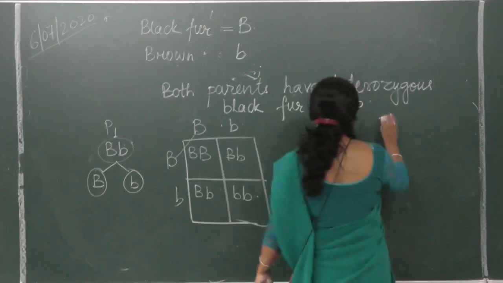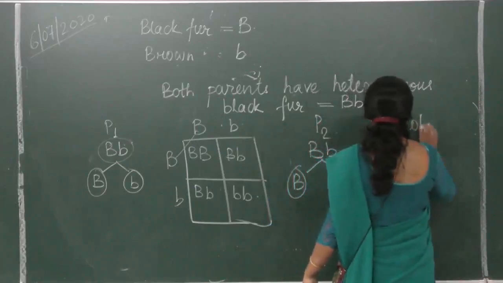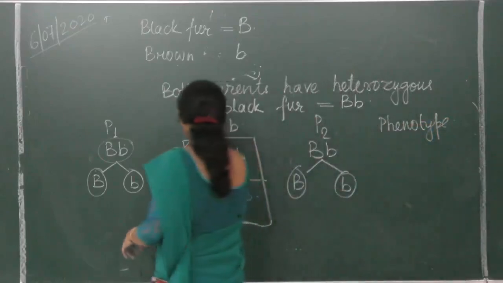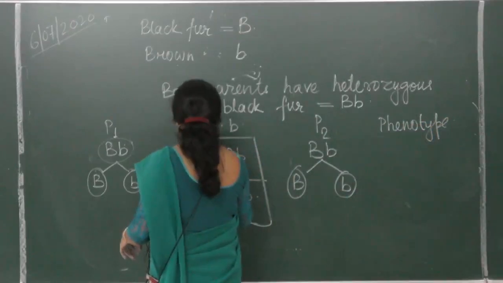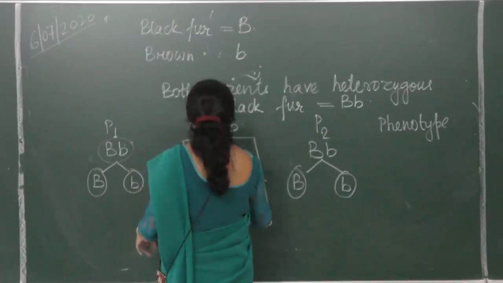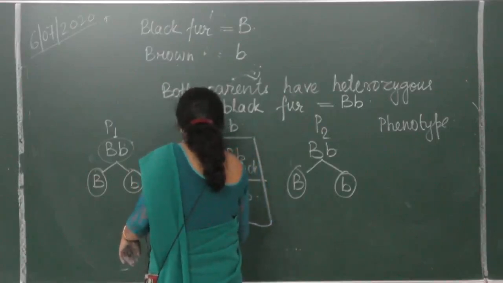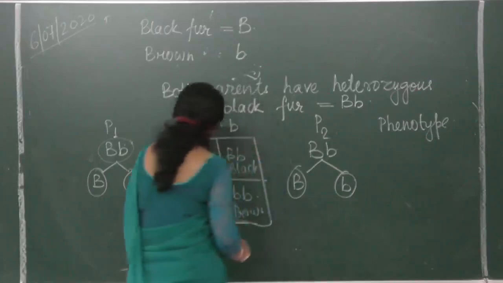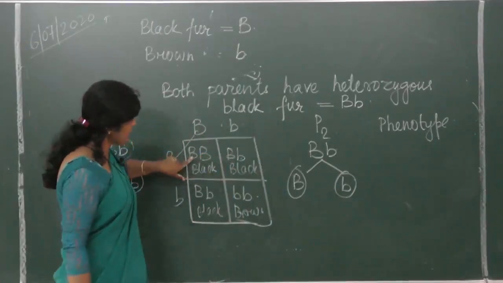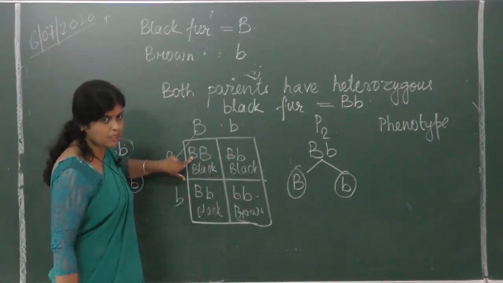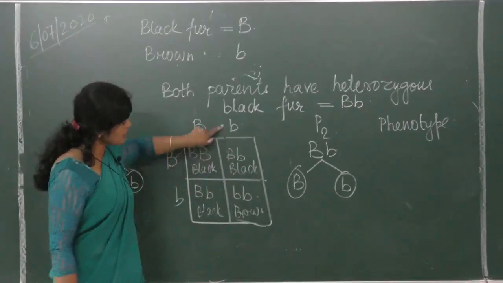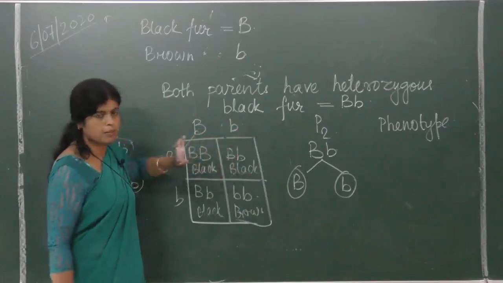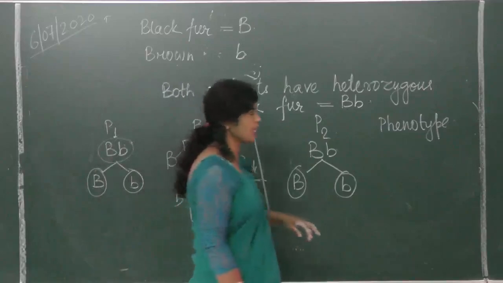So let us first do with phenotype. Phenotype. Is it all right? Phenotype. This will be black. This will be black. This will be black. This will be black. And this will be brown. Why will these three be black? Because this is a gene for black and black is dominant. Why will this be black? This is black gene and this is brown gene. Black gene is dominant over brown gene. Is it clear? So it goes like this, phenotype.